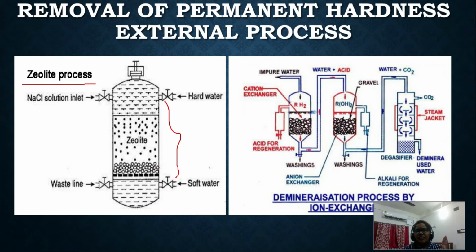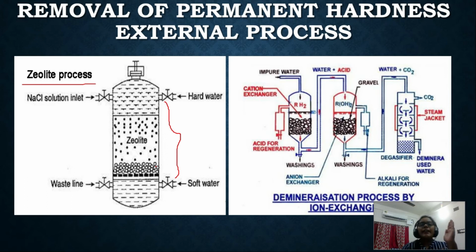Now, zeolite has different porous sizes, and that is the most advantageous thing. Why? Because if we have magnesium chloride, the size of magnesium and calcium will be different, so there will also be an option for the magnesium plus 2 to be stuck in the sieve.